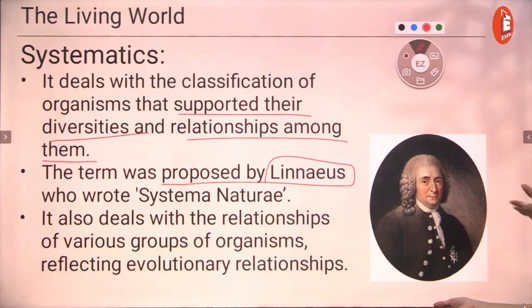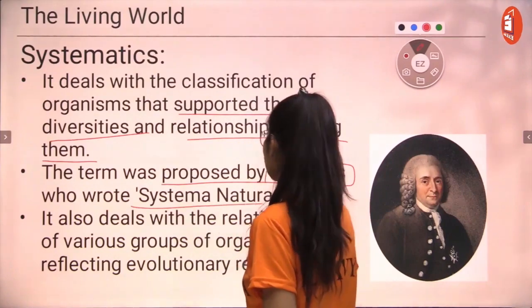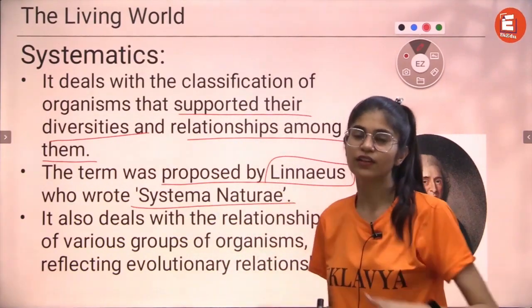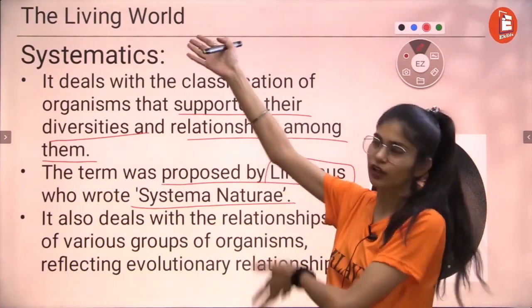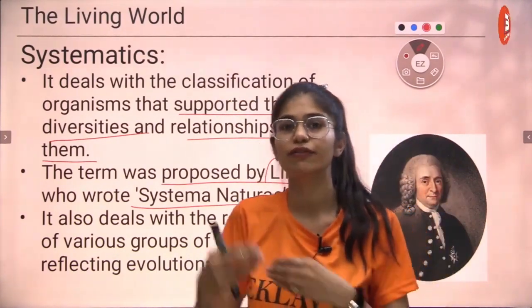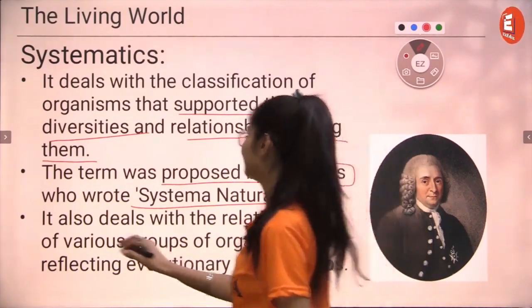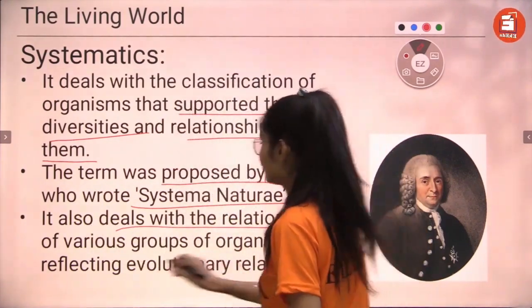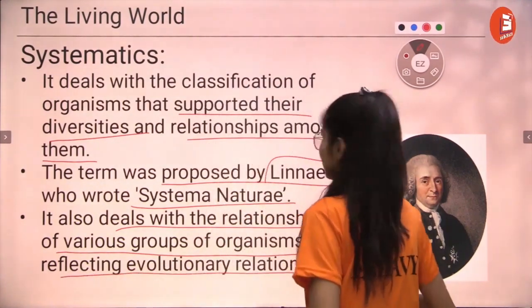He coined the term and he wrote a book which was named Systema Naturae. He also wrote another book that we're going to talk about. In Systema Naturae, he's actually talking about systematics and he coined and named a few organisms, right? Other than that, it also deals with the relationship of various groups and organisms, reflecting the evolutionary relationship.